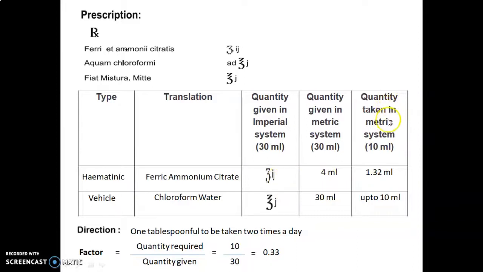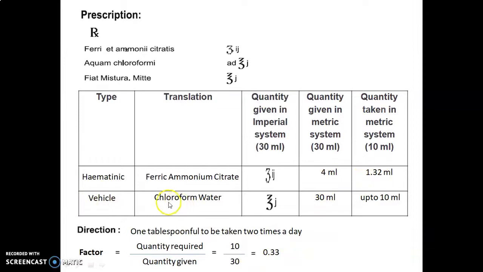Now the quantity taken in the metric system. As we know, the factor is calculated as quantity required upon quantity given, that is 10 upon 30, equal to 0.33. Multiply the quantity given by this factor: 4 into 0.33 gives 1.32 ml.